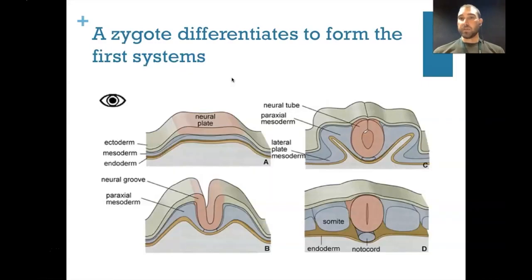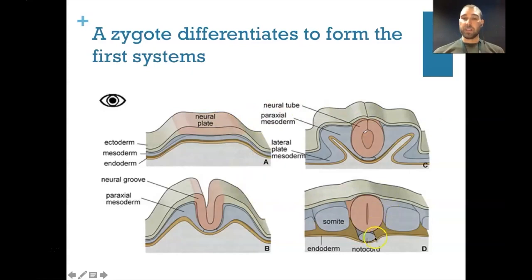So if we look at an example of this in the zygote, you have 3 layers of tissue. You have the ectoderm, which is the outside, the mesoderm, which is the middle layer, and then the endoderm on the inside. So very early on in the life of a human, when we're looking at very small numbers of cells, we get differentiation of these layers. The cells produced here are slightly different. And then they begin to fold and so on, and eventually they end up with some of the structures that are very important.